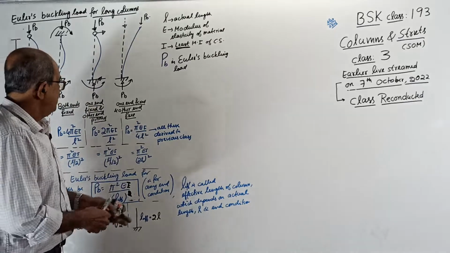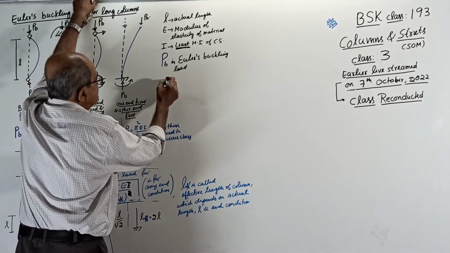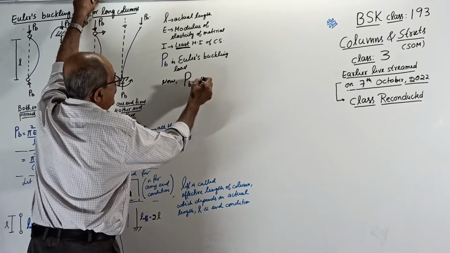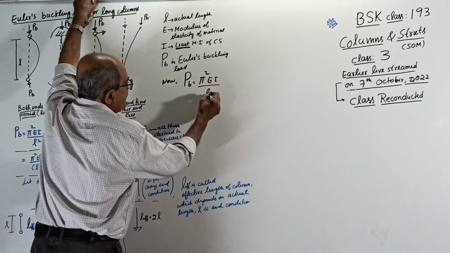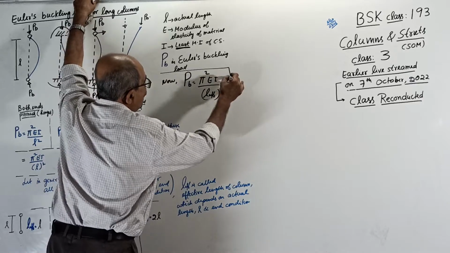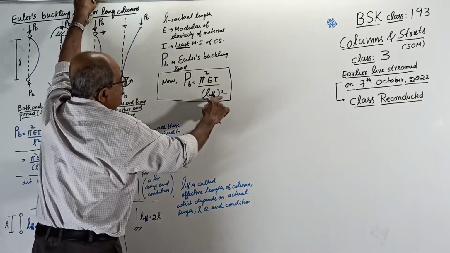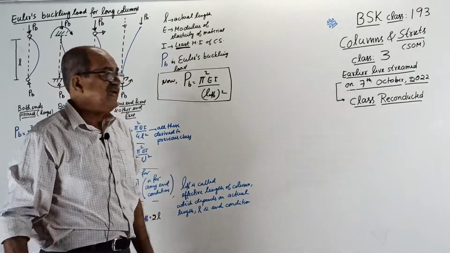So now, for any column, Euler's buckling load PB, the general formula becomes pi square EI by L effective square. That is single, only one, where L effective is the effective length of the column based on actual length and end condition.